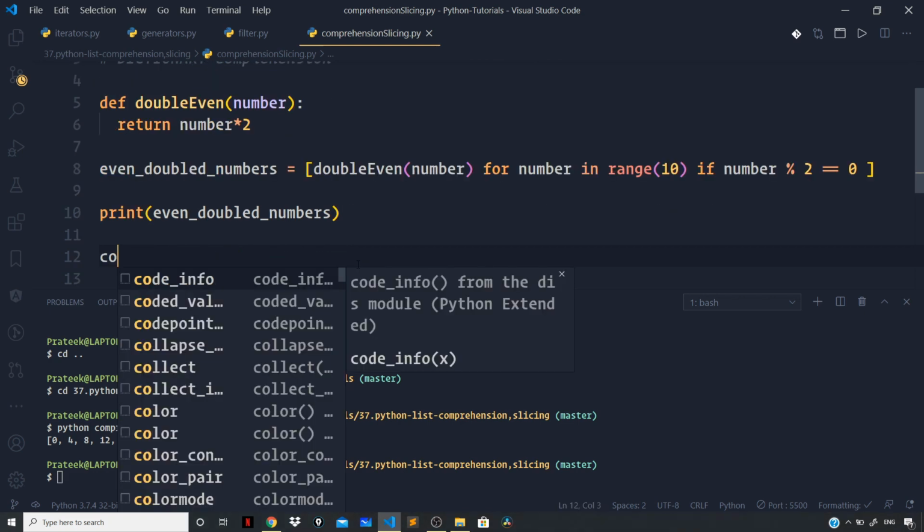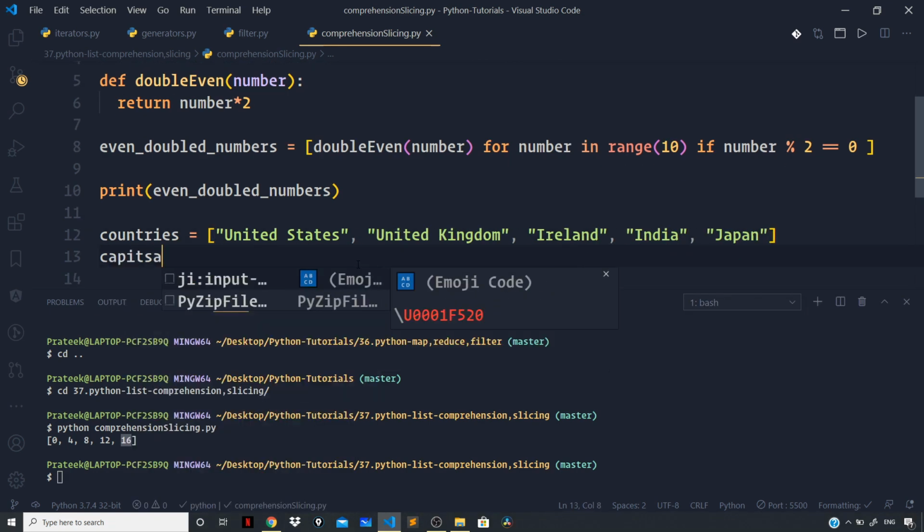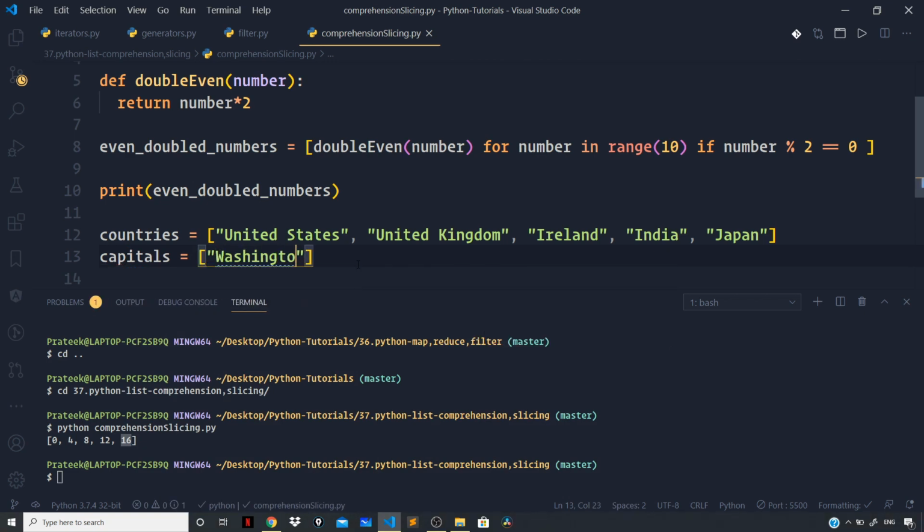So I can say countries: United States, United Kingdom, Ireland, India, Japan, and then capitals. Corresponding to each country, let us define their capitals. So Washington, DC, London, for Ireland it is Dublin, New Delhi, and Tokyo.